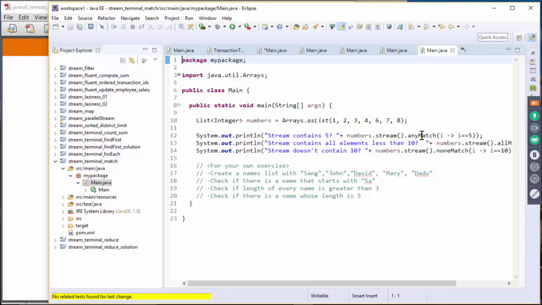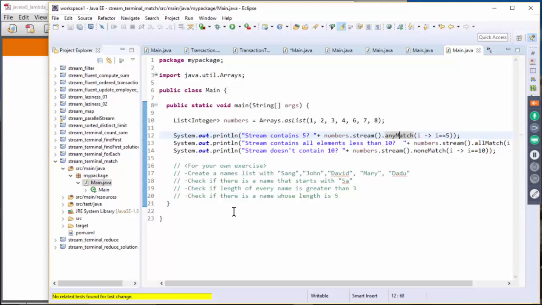So here we are using any match, all match, and none match. This is the same example that we have seen in the slide. For your exercise, create a names list with these 5 names, and check if there is a name that starts